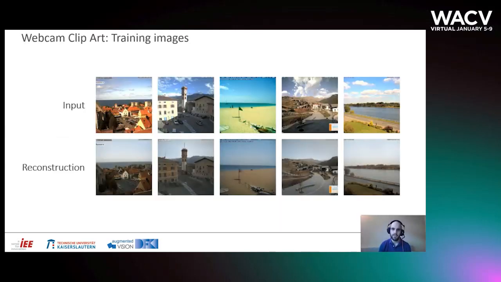Finally, on the Webcam Clip Art dataset, the model removes the illumination and shadows from the input images. Moreover, the skies, sand, and rivers are smoothed out. Vehicles and people are removed and replaced by the background.